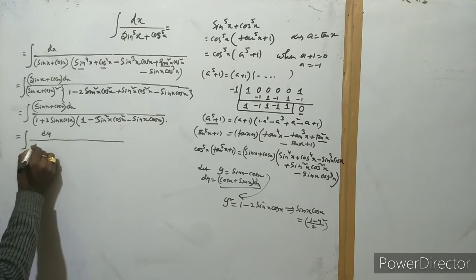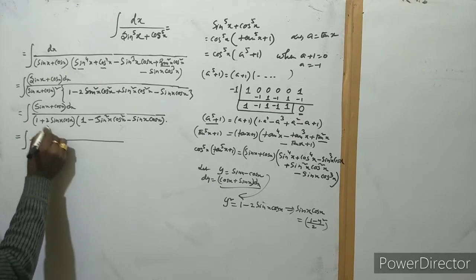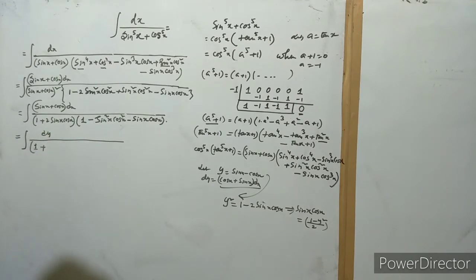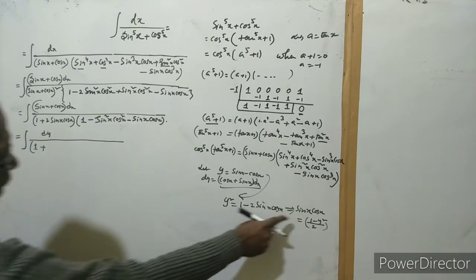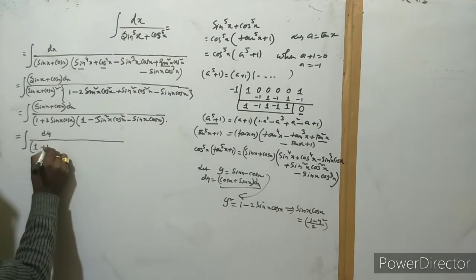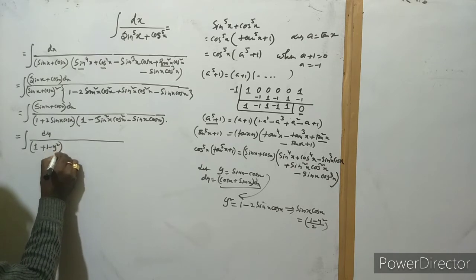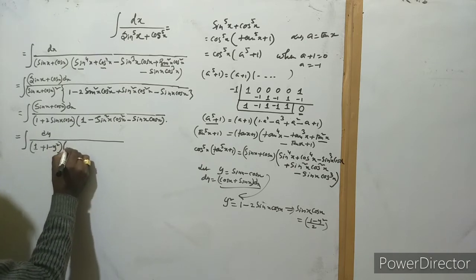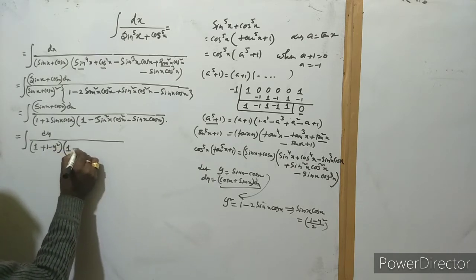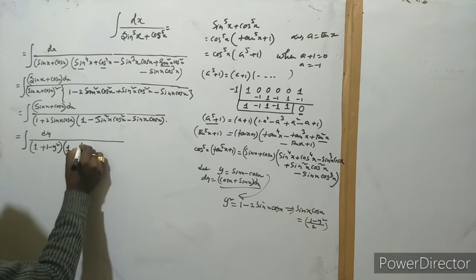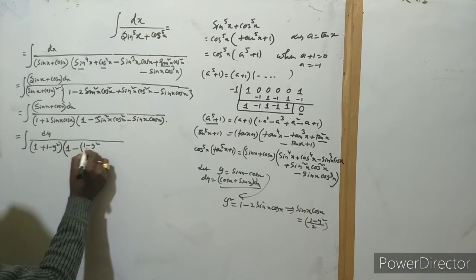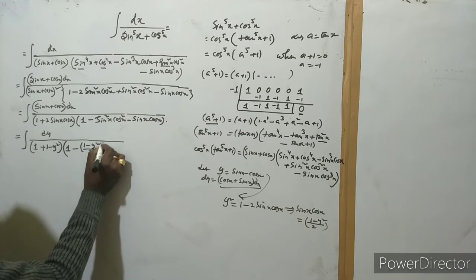So now 1 plus 2 sin x cos x is equal to 1 plus 1 minus y square. After that, this is a square, so that's why 1 minus y square by 2 whole square.